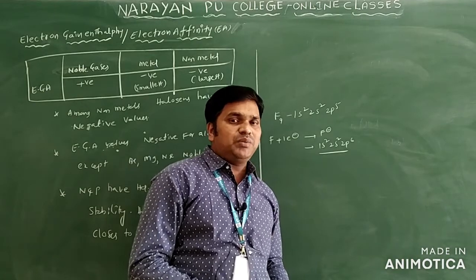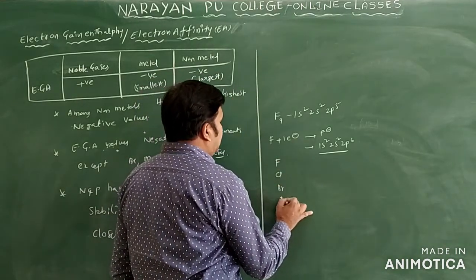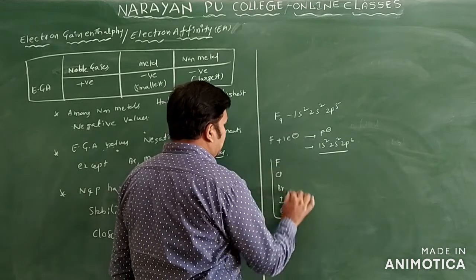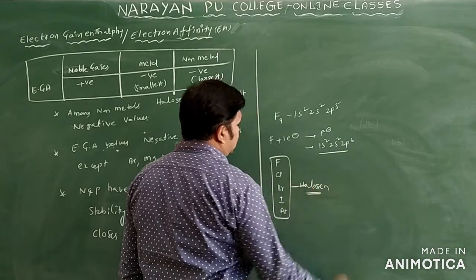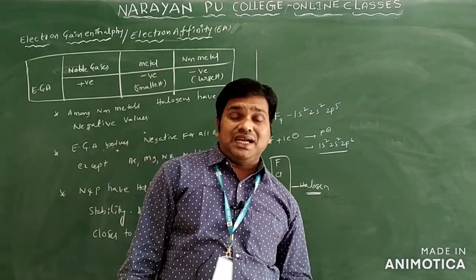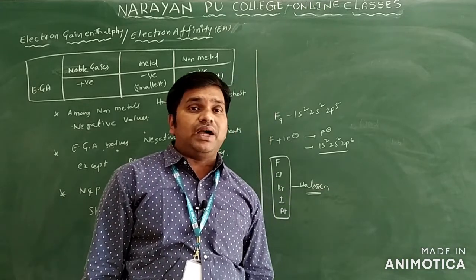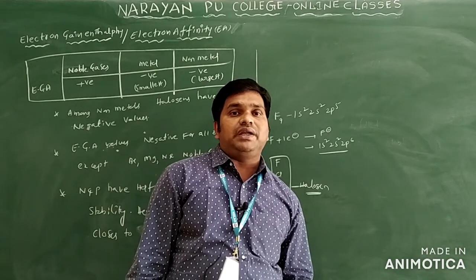The family of halogens includes fluorine, chlorine, bromine, iodine and astatine. We call this the halogen family. The halogen family has the highest negative electron gain enthalpy values, because they gain one electron to get the nearest noble gas configuration.